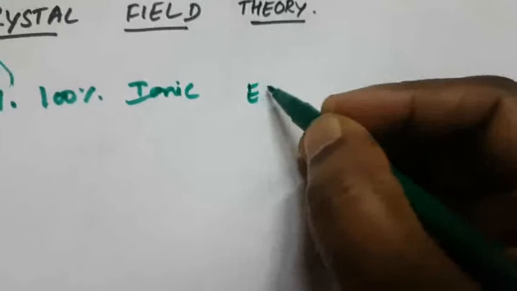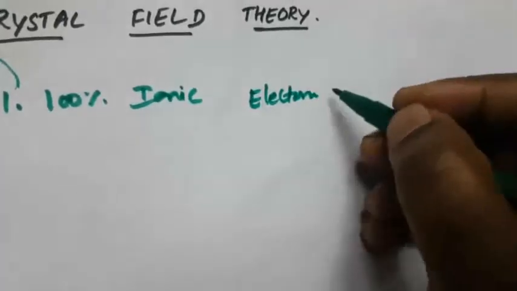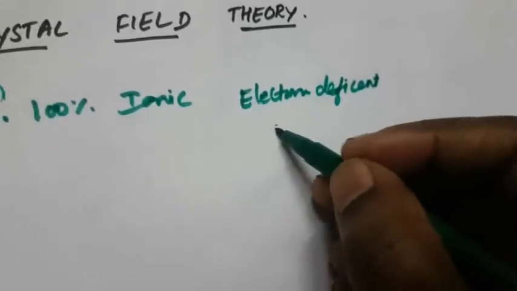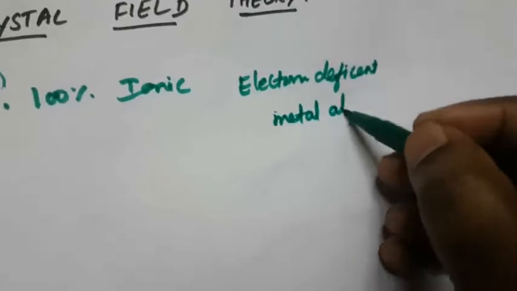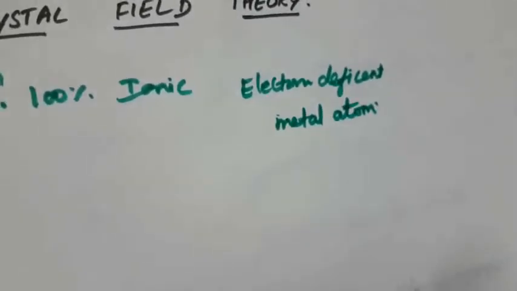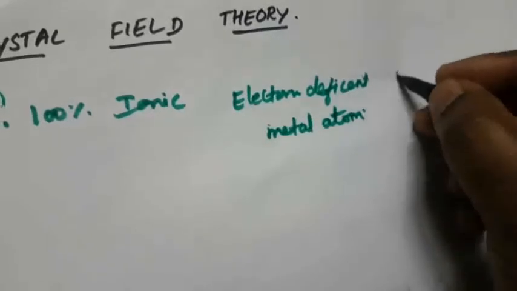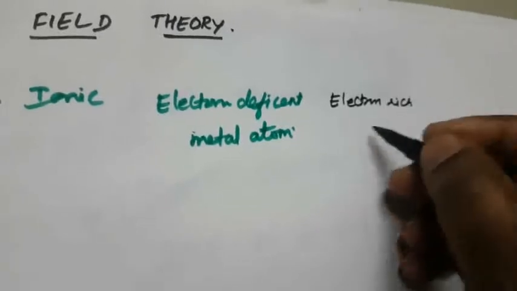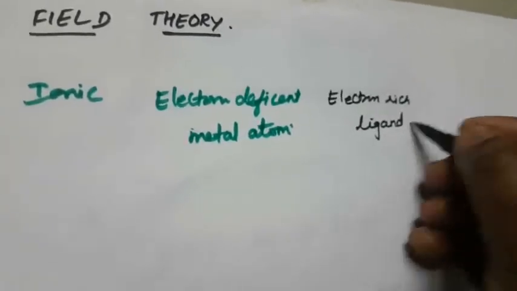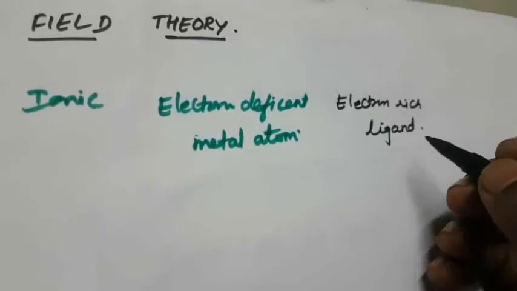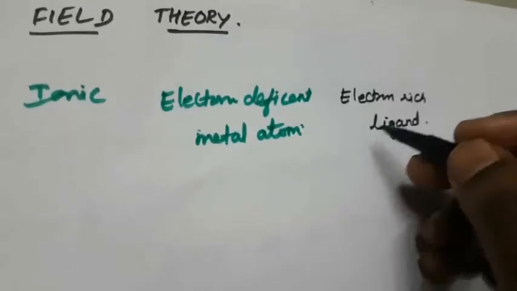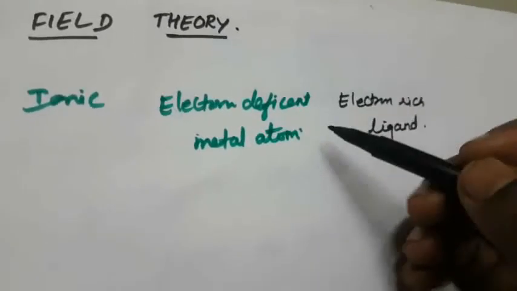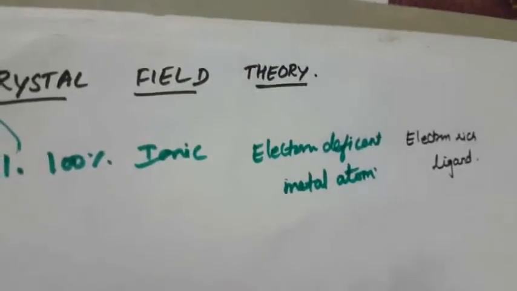How is it explained? The electron deficient central metal atom combines with the electron rich ligand. What is meant by a ligand? The ligand possesses a lone pair of electrons, so it donates the 2 electrons to form the bond with the central metal atom. That is the bond formation. It is 100% ionic. This is the first assumption.